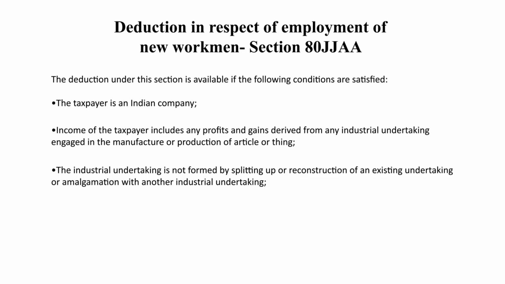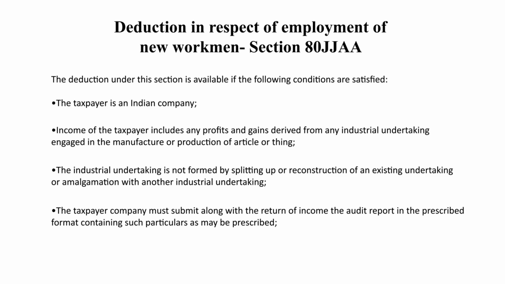The industrial undertaking is not formed by splitting or reconstructing of an existing undertaking or amalgamation with another industrial undertaking. The taxpayer company must submit along with the return of income the audit report in the prescribed format containing such particulars as may be prescribed in this respect.